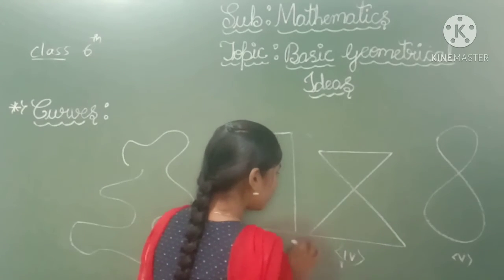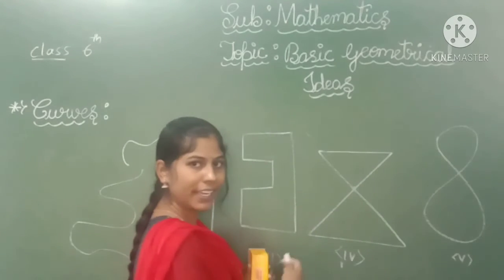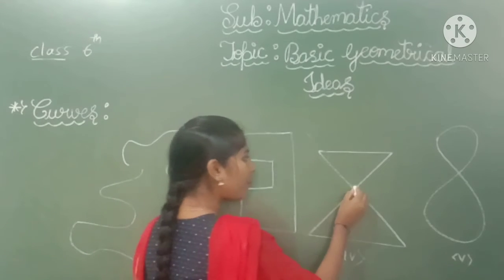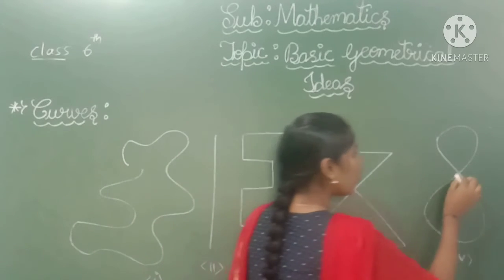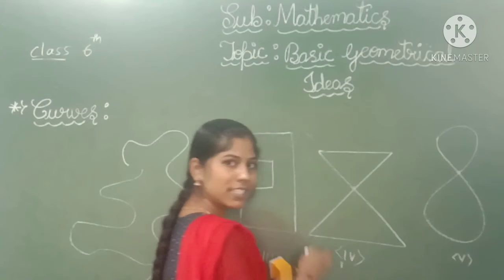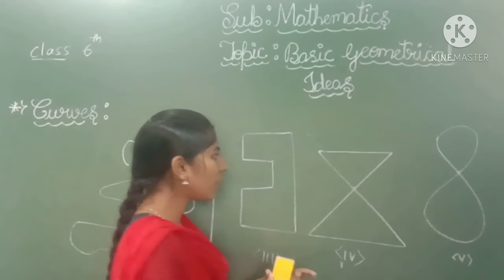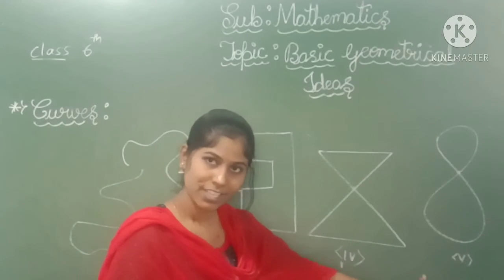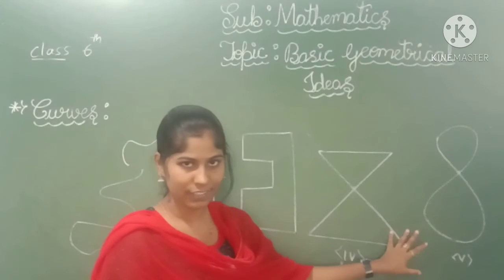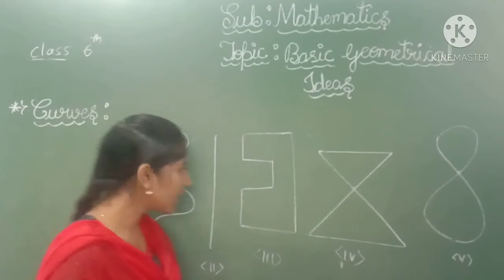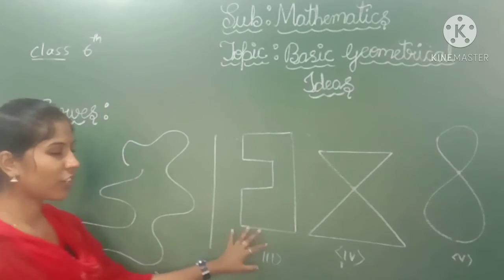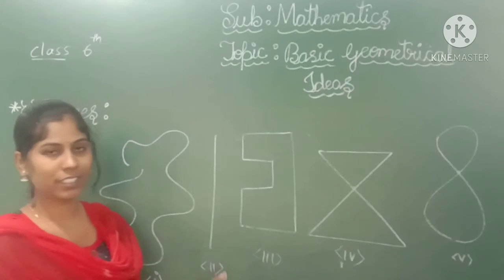See, these curves meet again at one point. So here also this curve crashes itself. So these are not simple curves. These two are called curves, but not simple curves. And these three are called simple curves.